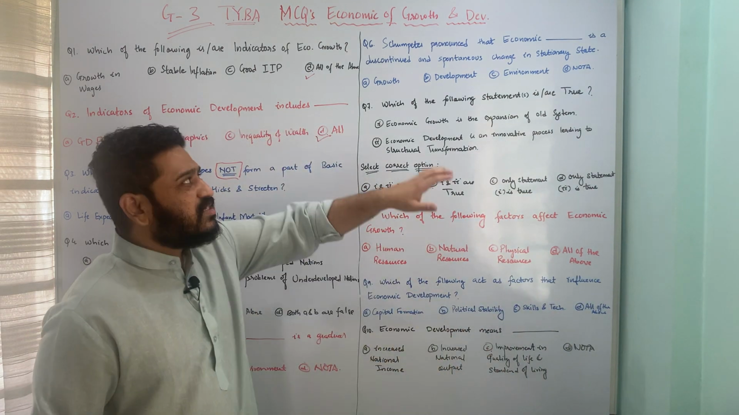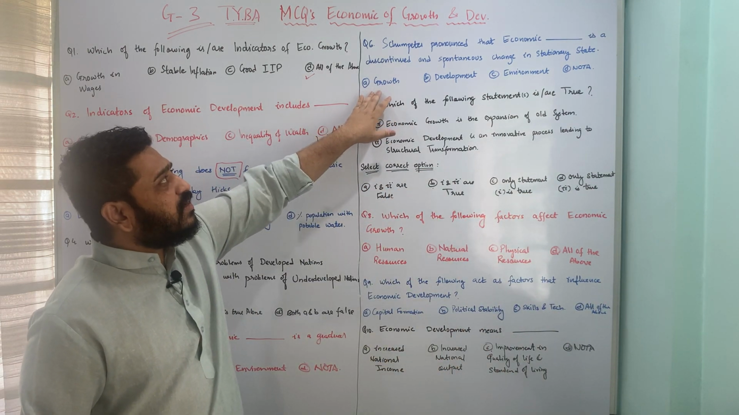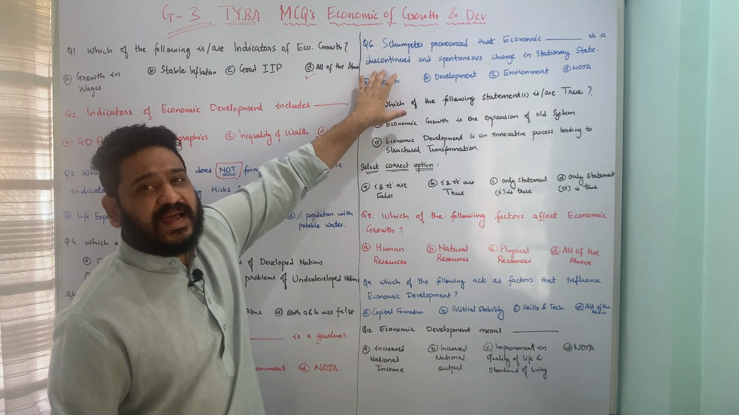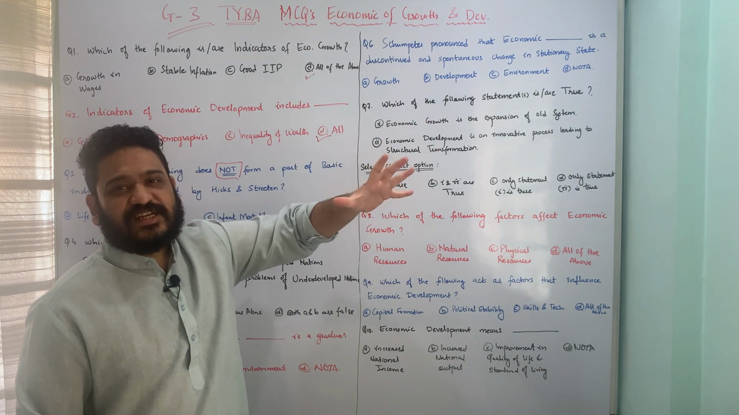Let us now move to the next one, which is talking about Schumpeter. Schumpeter pronounced that economic dash is a discontinuous and spontaneous change in the stationary state.